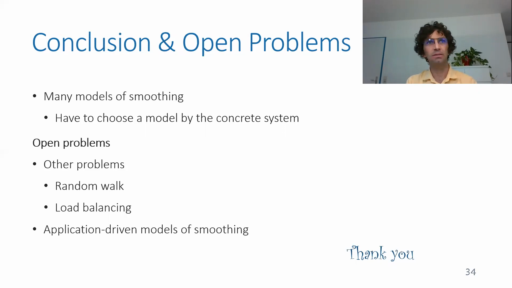The open problems are to study, first of all, other problems, say hitting time of random walks. This is a bit similar to what we studied. Another type of problem is load balancing or building a minimum spanning tree. Here, the algorithm itself plays a much more crucial role. Flooding or random walks is a process that just happens and depends only on the communication network, while load balancing or minimum spanning tree construction also depends on the algorithm itself. So we have to define what exactly the algorithm does. It's not that it sends information or walks randomly in the graph.